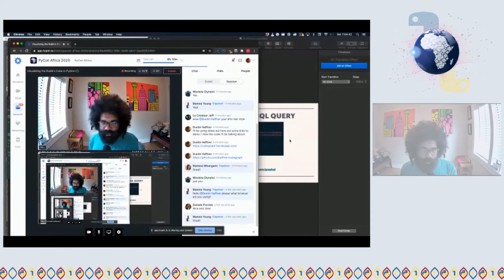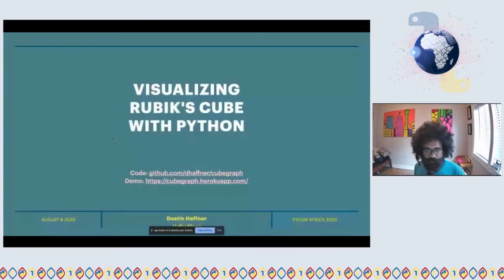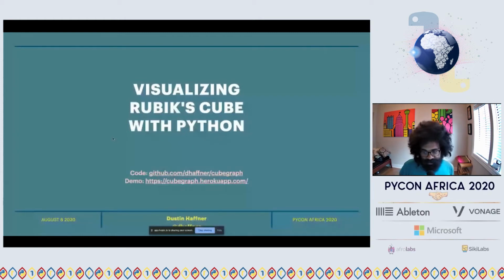Cool. So the name of this talk is Visualizing Rubik's Cube with Python. The two links here are shown as well. They're pasted in the chat if you'd rather just click them.